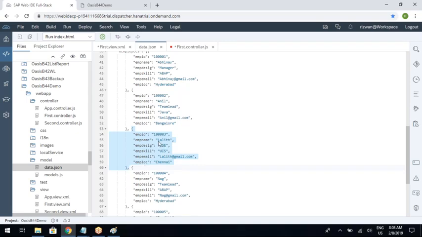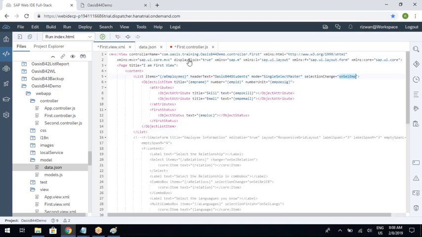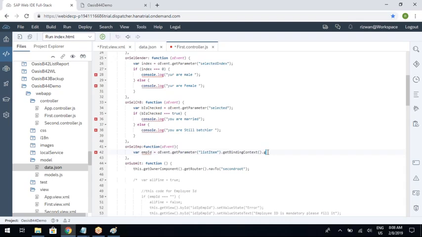Let's say I selected Lalit, then binding context is pointing to this entire object. Now you have employee ID, employee name, all these properties in your hand. Whatever property you want to read, you can read by using, as usual, the getProperty method.